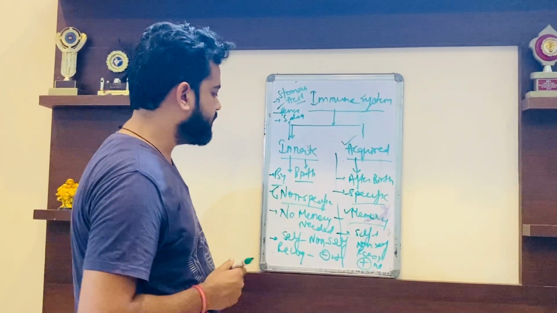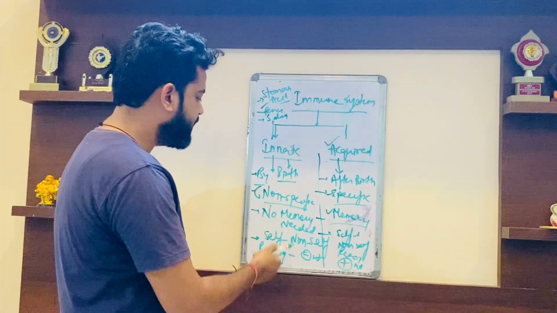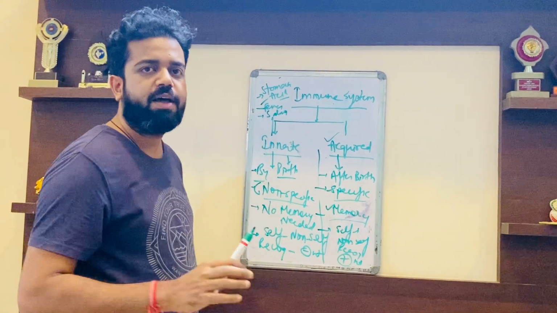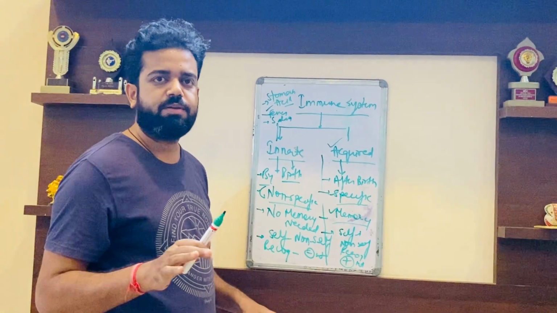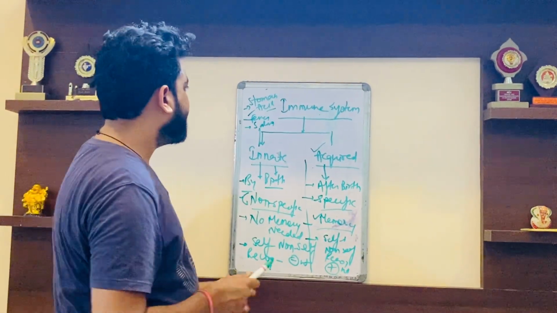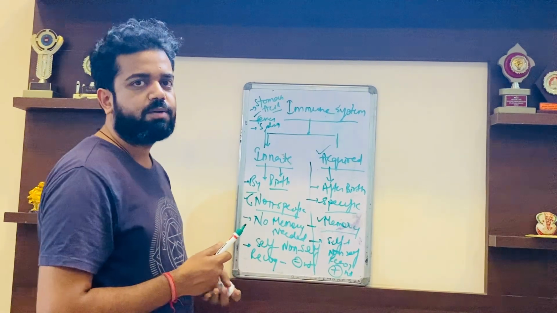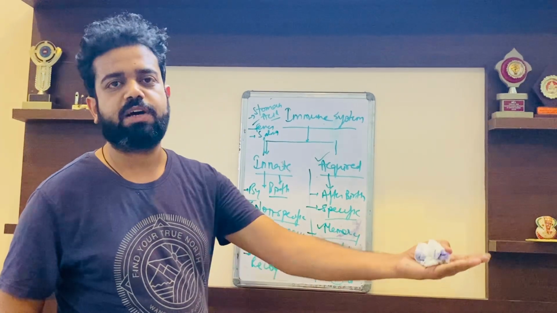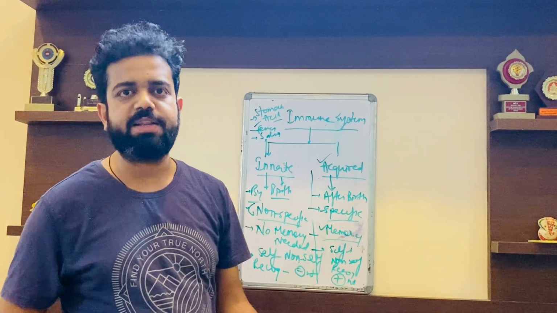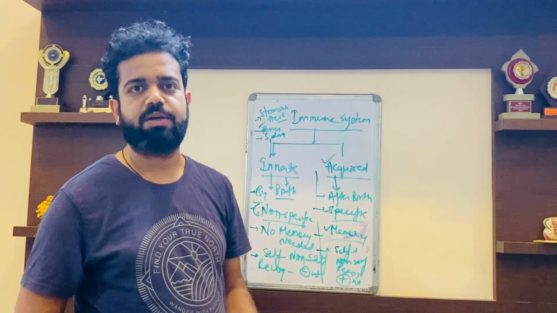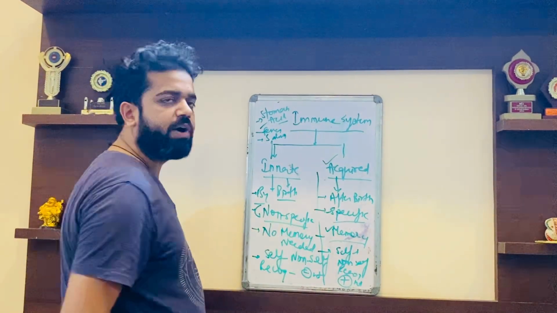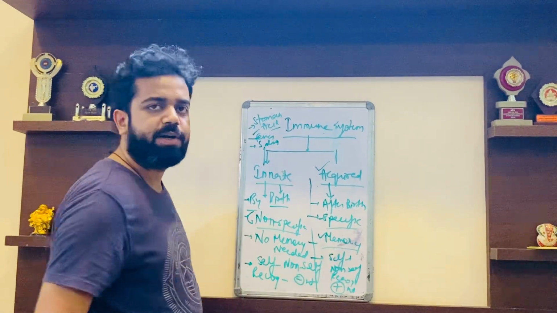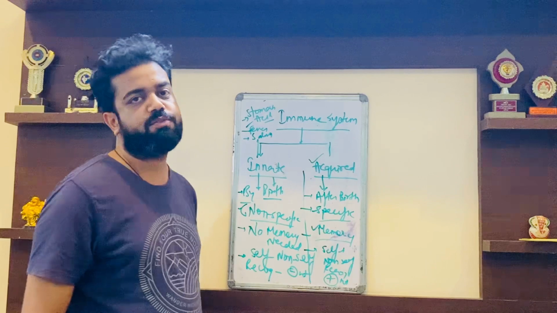Next, it does not have memory, and it does not have self and non-self recognition. Like your stomach will kill everything, your stomach will digest everything. And in the fever response, your whole body has to face the same temperature, not only the culprit virus, not only the culprit bacteria, not only the culprit pathogen. In the case of acquired immunity, it is after birth, it is specific for a particular pathogen or disease, and it has memory.